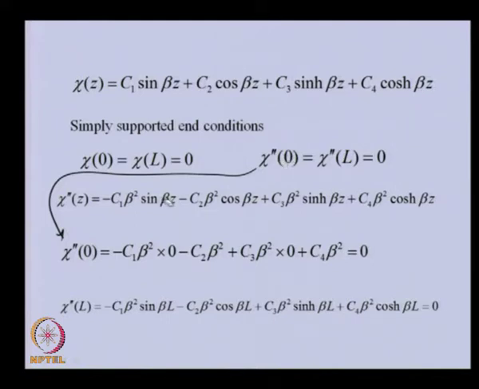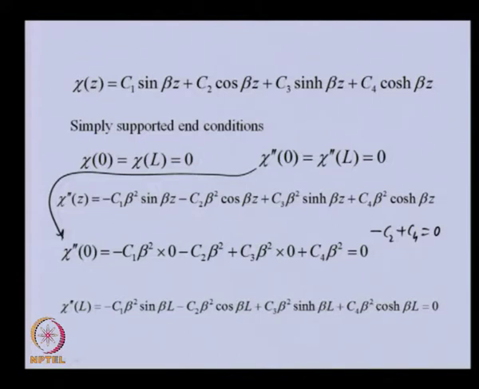The first term will be 0, the third term will be 0. So, if we simplify this equation, we will get minus C2 plus C4 equal to 0, and for the last boundary condition, this one, if we substitute, we will get this equation.